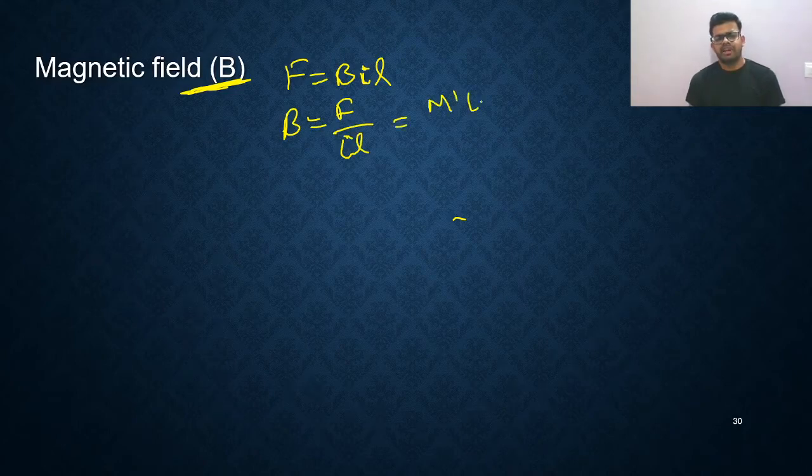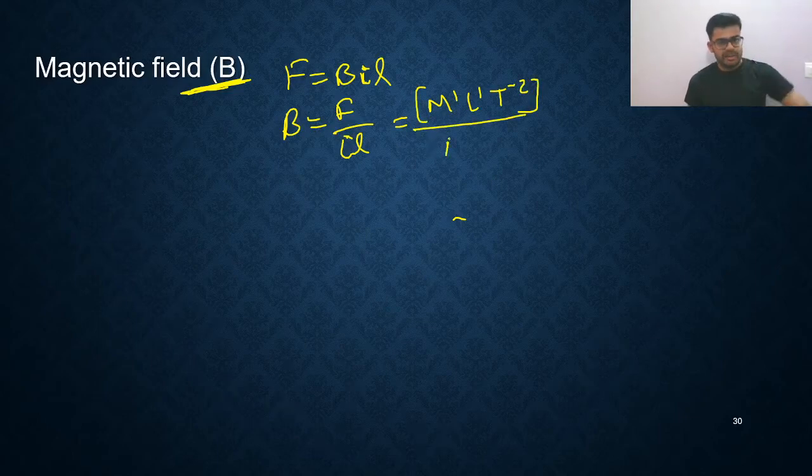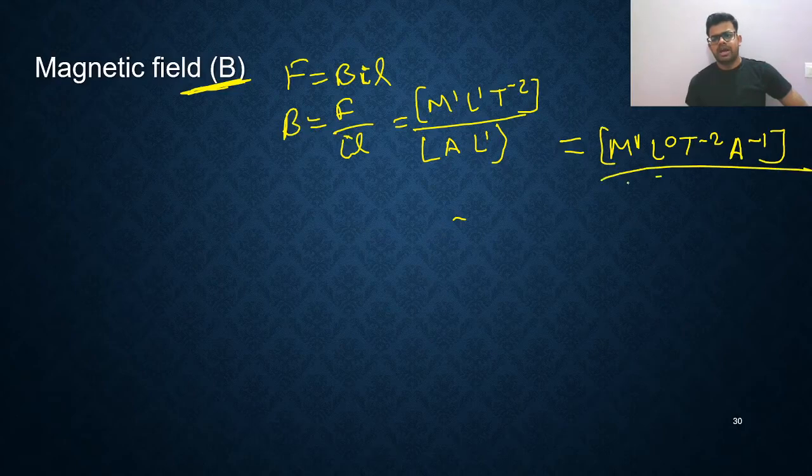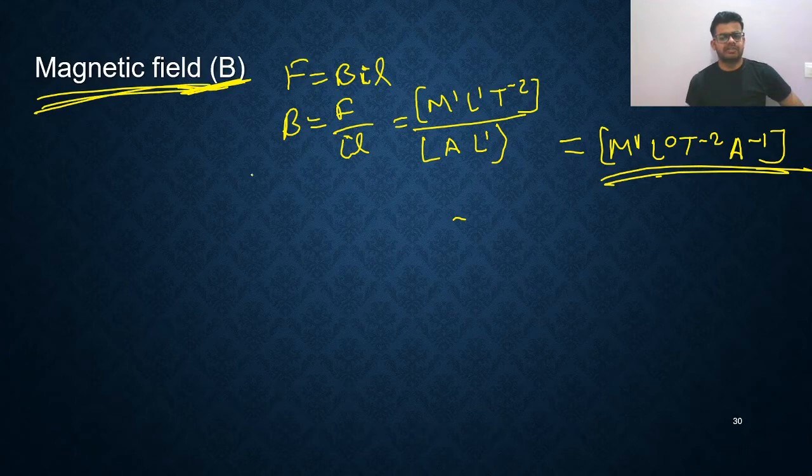F means M1 L1 T minus 2. Divide by IL. I is just ampere and L is just length, right? So finally, what formula are you getting? You are getting M1 L0 T raised to minus 2 A raised to minus 1. This is the dimensional formula of the magnetic field.